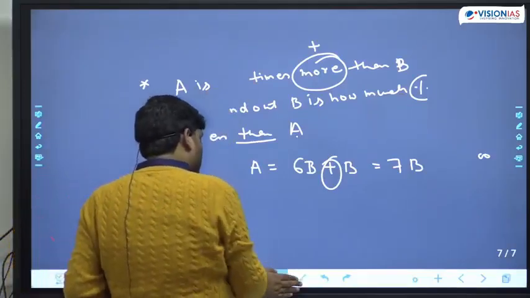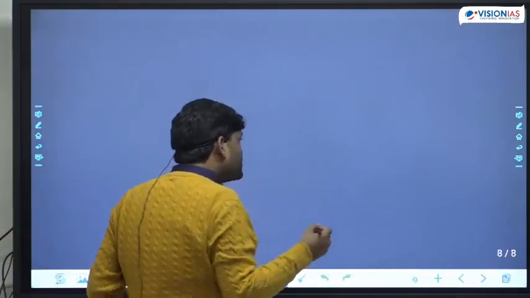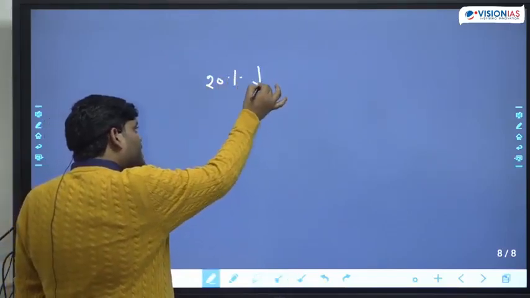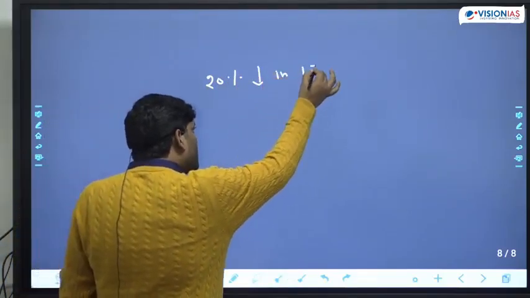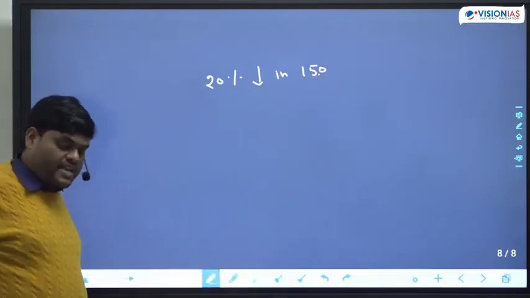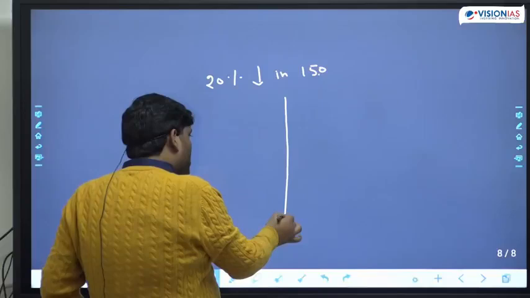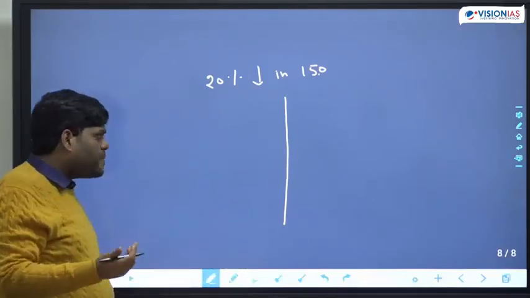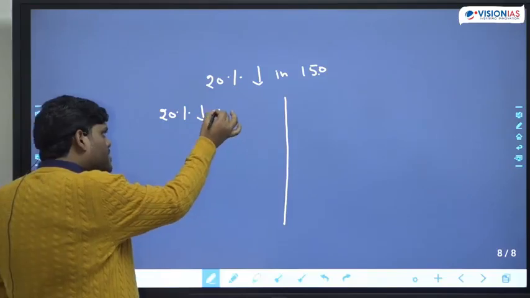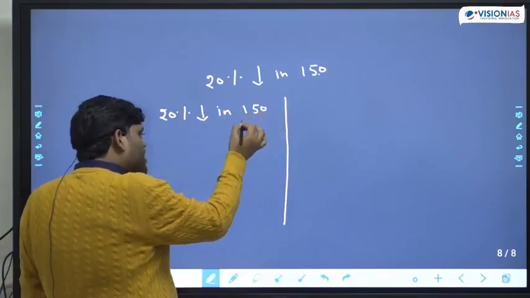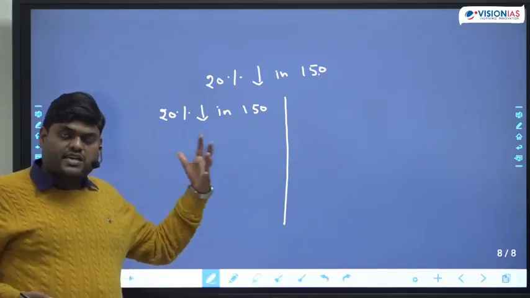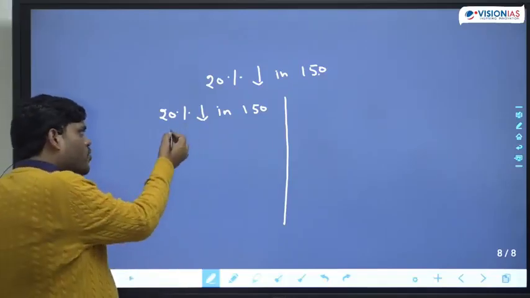Now suppose if less is there, suppose the question is 20% decrement in 150. Again the same logic. We are decreasing 20%. So one way is to change both things into numbers. How can we change both into numbers?